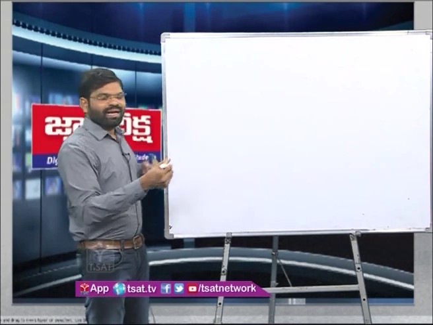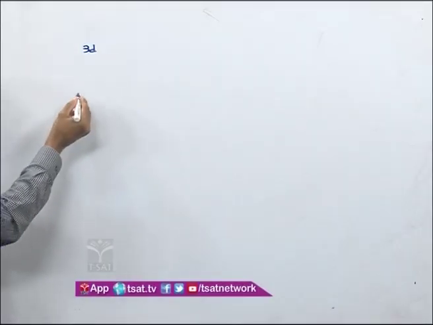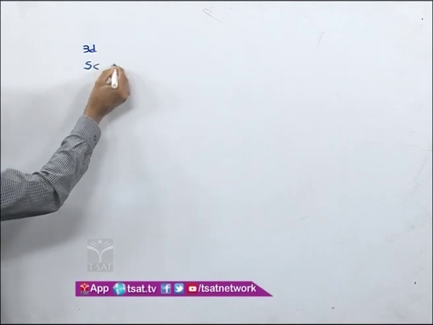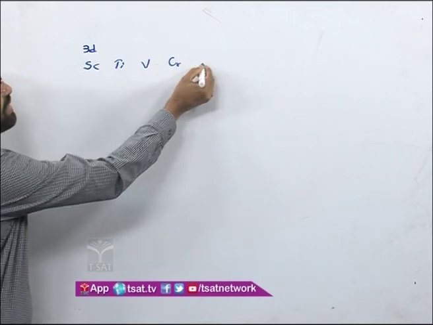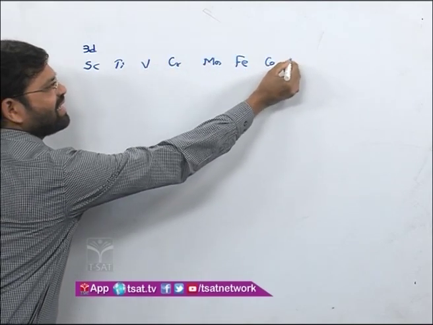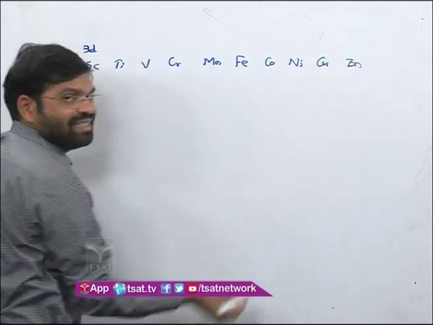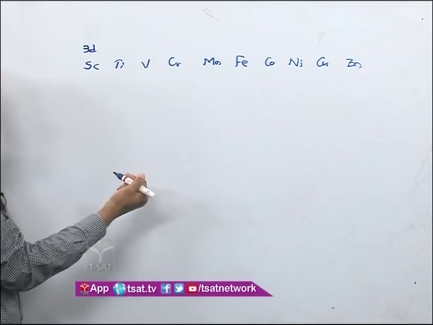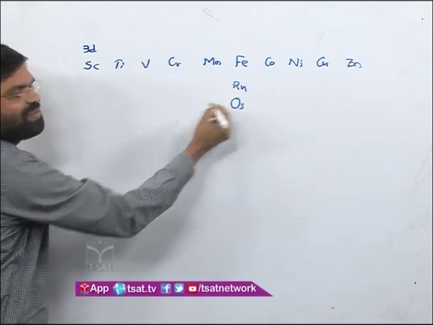Let us say I will write the 3d series, that is scandium, titanium, vanadium, chromium, manganese, iron, cobalt, nickel, copper and zinc. At iron, I want to extend to ruthenium and osmium.